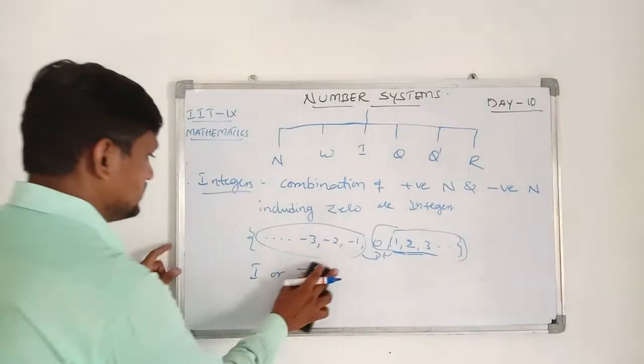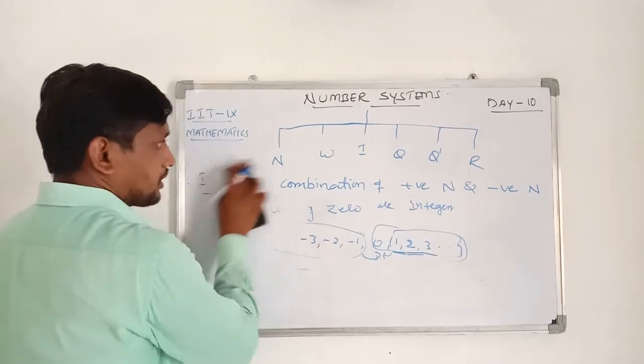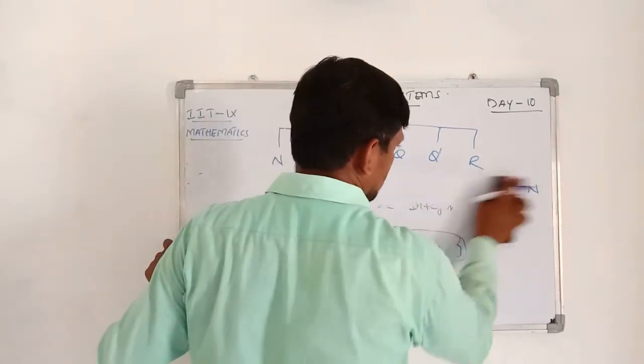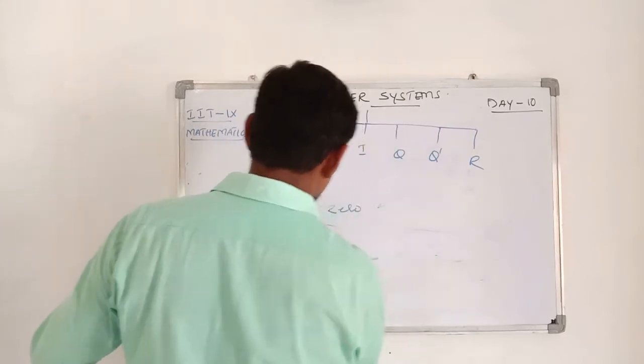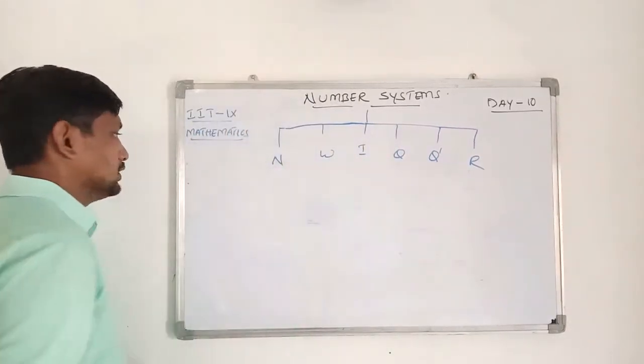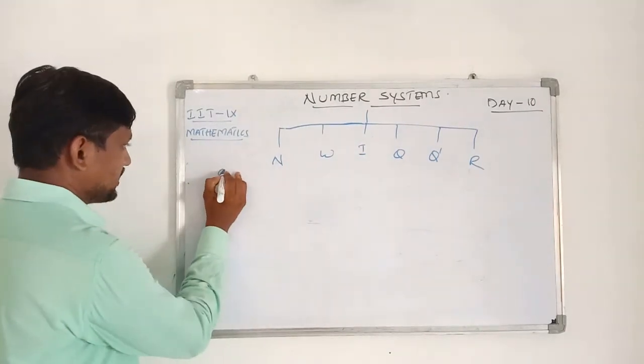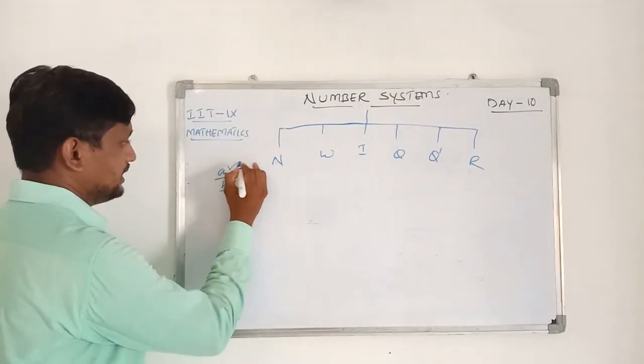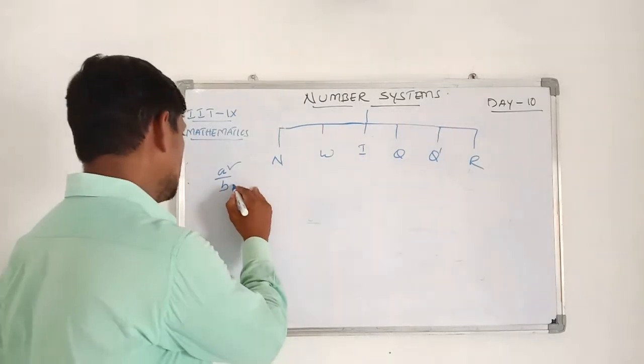The next is rational numbers. Before we start rational numbers, children, you already know about fractions. For example, a by b is a fraction. Here a is called the numerator and b is called the denominator.